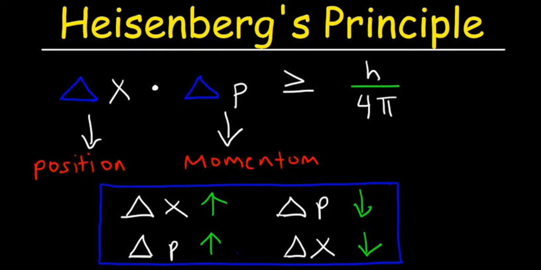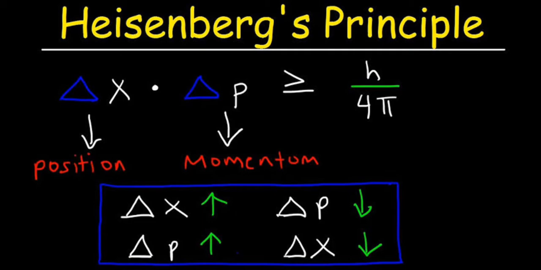The word itself denotes that uncertain means somewhat approximate, an estimated value only, not the accurate value. So the formula is del x multiplied by del p is greater than or equal to h by 4 pi, where del x is the uncertainty in the position of the electron, del p is the uncertainty in the momentum of the electron, h is Planck's constant, which has a very minute value, and we know the value of pi is 3.14.